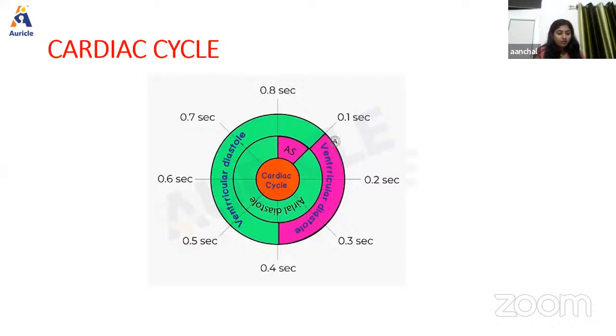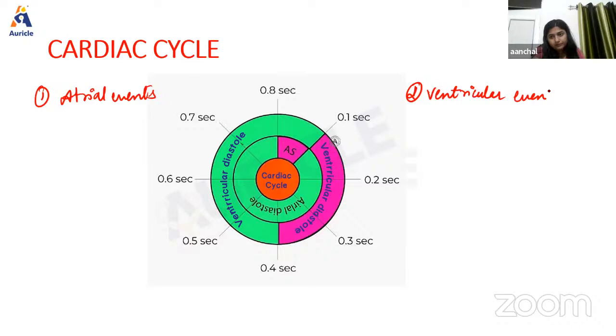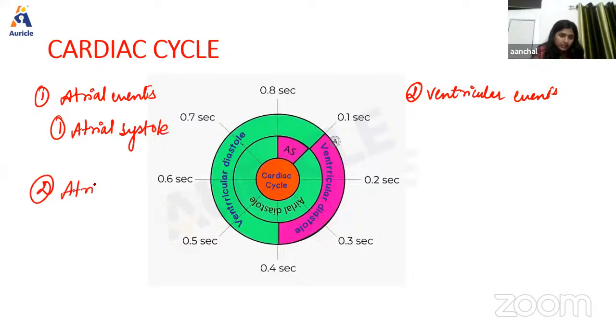Okay. So we have some events. We have atrial events and ventricular events, right? So in atrial events, we have atrial systole and we have atrial diastole.